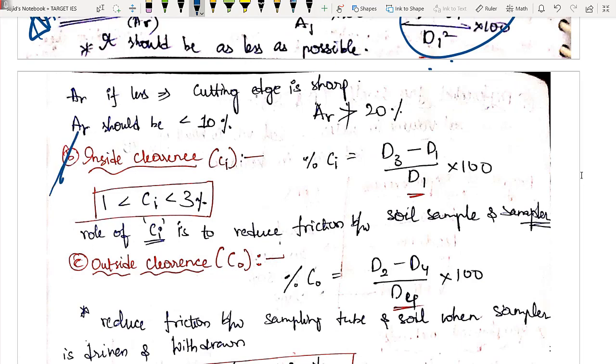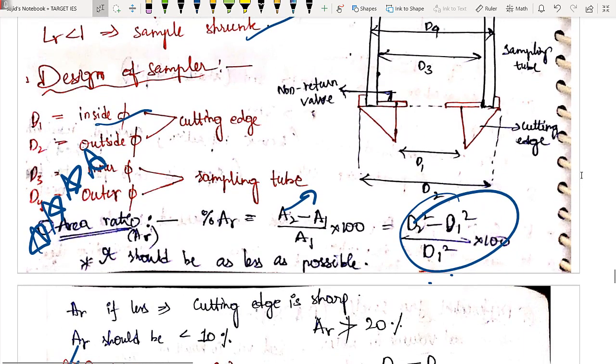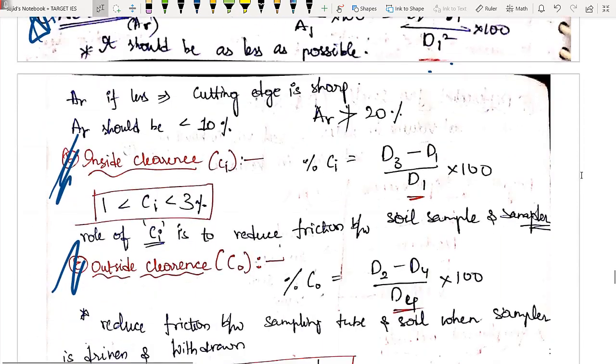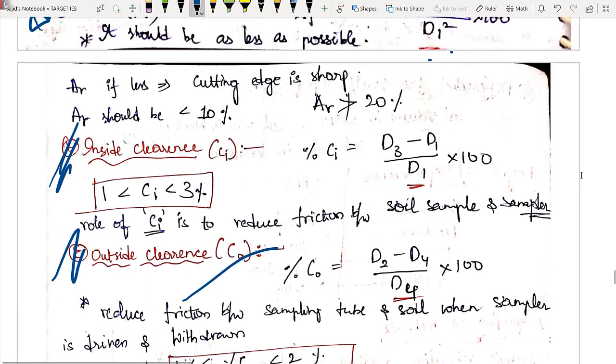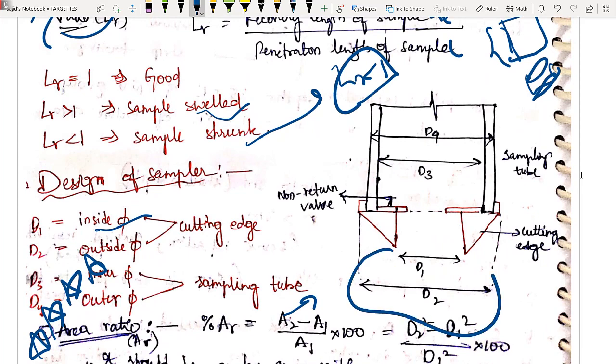Now let us talk about two important concepts, which is inside clearance and outside clearance. Inside clearance कुछ भी नहीं है रे बाबा, very simple. We are talking about inner diameter of our cutting edge and inner diameter of our sampling tube. Okay, and next will be our outside clearance. Outside clearance is with respect to outside of my cutting edge, that is my d2 value, and outside of my sampler, d4.